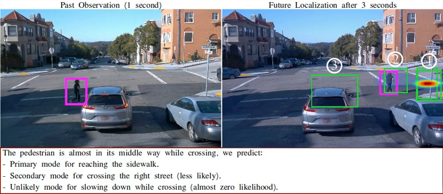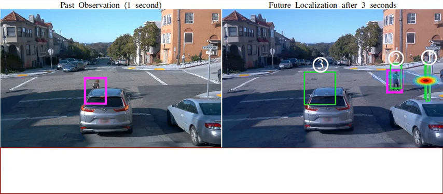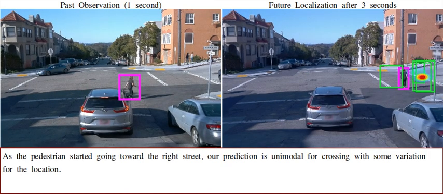Now this is an interesting part where the pedestrian decided to cross the second street. Note how our method predicts 3 modes with different likelihoods. A primary mode for reaching the sidewalk, less likely mode for crossing the second street, and an unlikely mode for slowing down. Now we see clearly that the pedestrian is going to cross the second street. Our prediction is unimodal again.